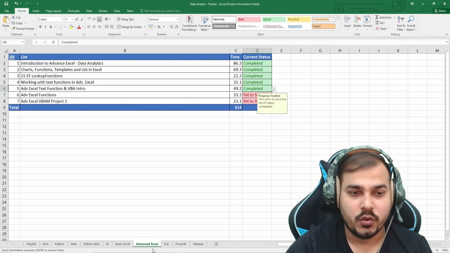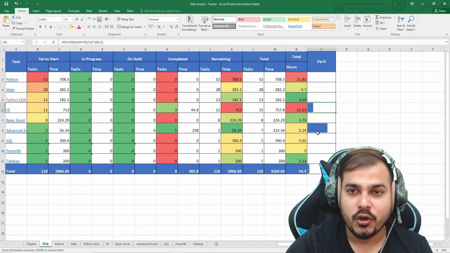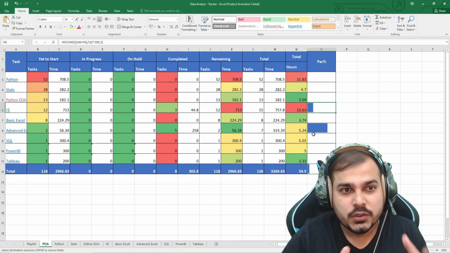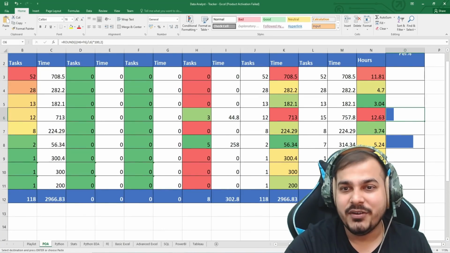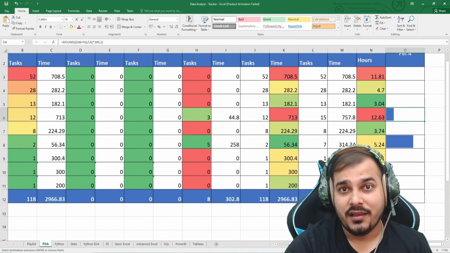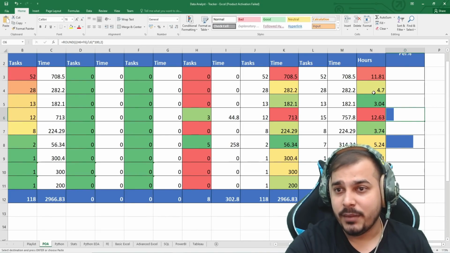If I want to showcase it, and I now see the POA, here you can see the percentage of completion. So this will definitely give you some kind of confidence when you're seeing this kind of graphs and you're able to track all these things in an amazing way. Everything you'll be able to see it, everything you'll be able to track it.